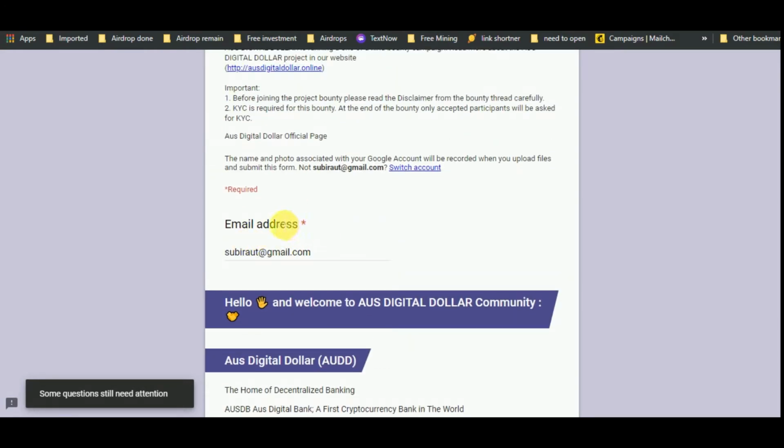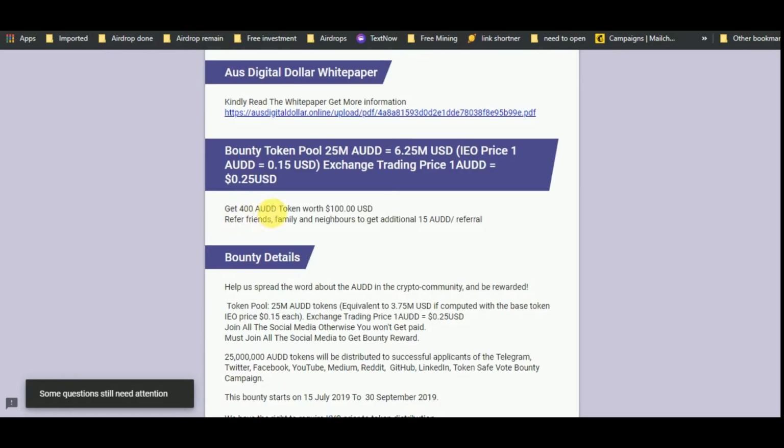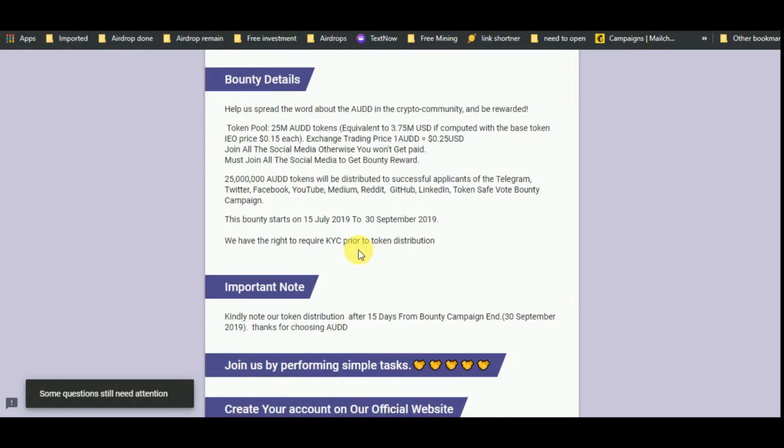You have to put your email address which you have registered in AUDD and you can get 400 AUDD tokens worth $100 from this bounty, and refer your friends, family and neighbors to get an additional 15 AUDD per referral.